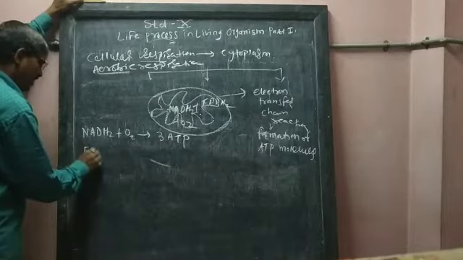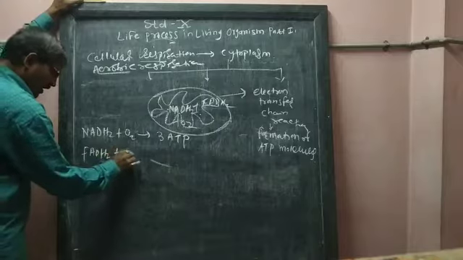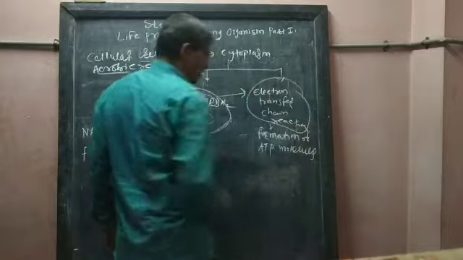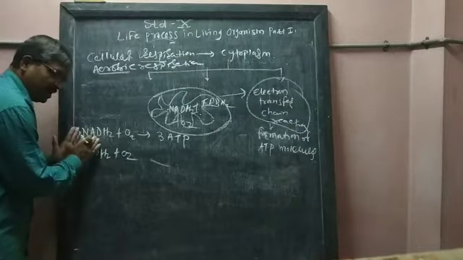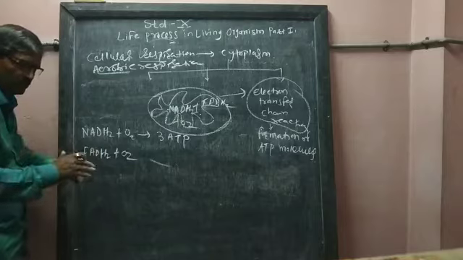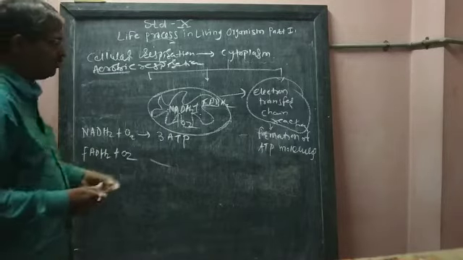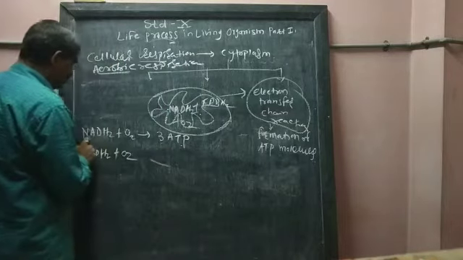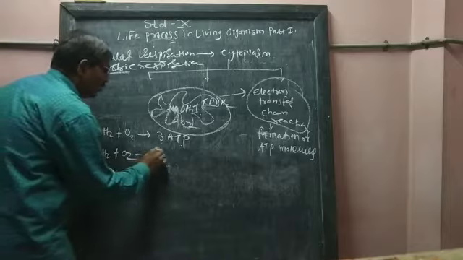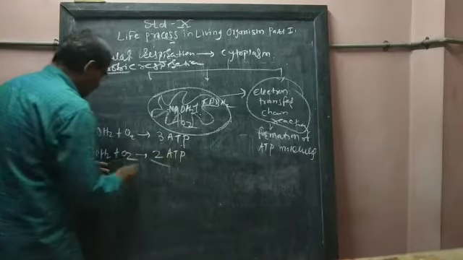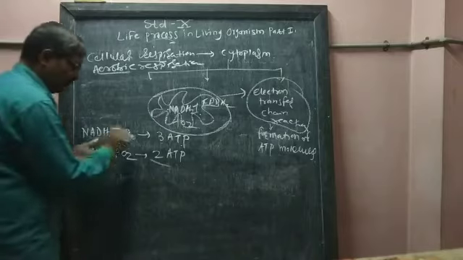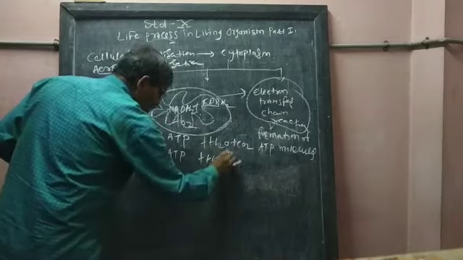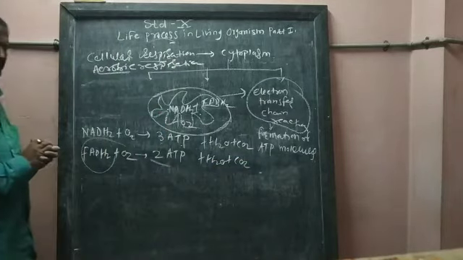Then again FADH2 reacts with oxygen in the mitochondria under the electron transfer chain reaction. Here these NADH2 molecules and FADH2 molecules react with oxygen and produce energy molecules. That is, 3 ATP molecules are produced from NADH2 and 2 molecules of ATP are formed from FADH2. Here water plus CO2, water plus carbon dioxide is also released.